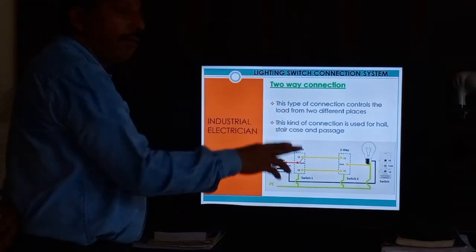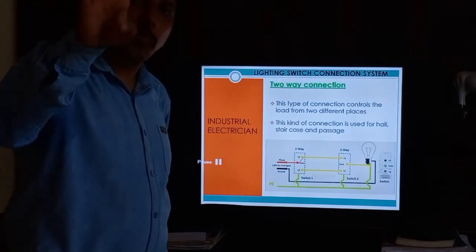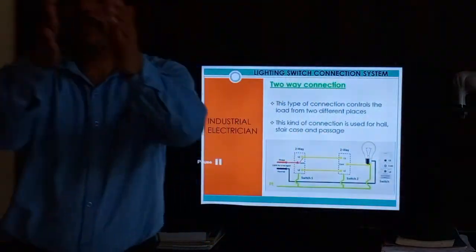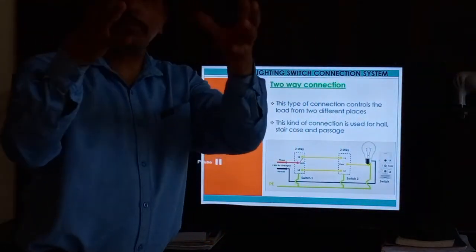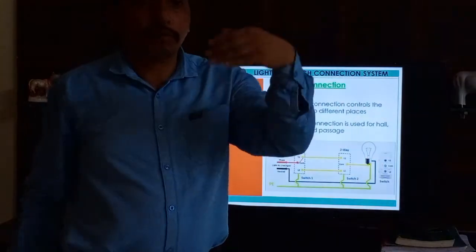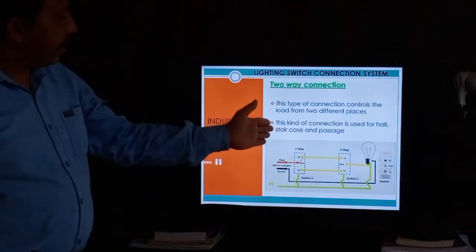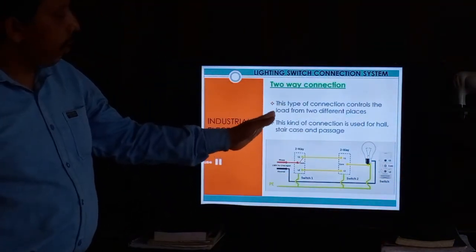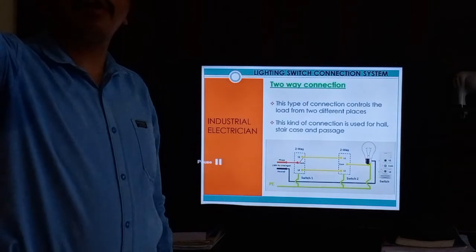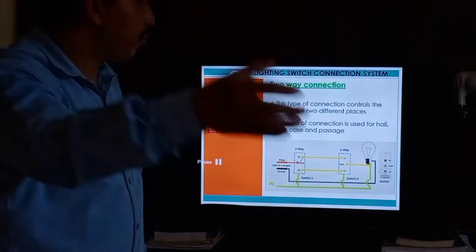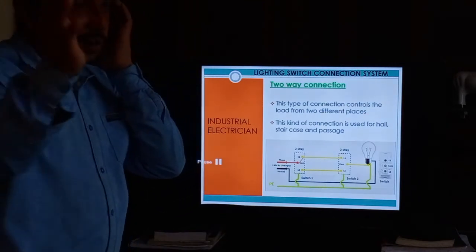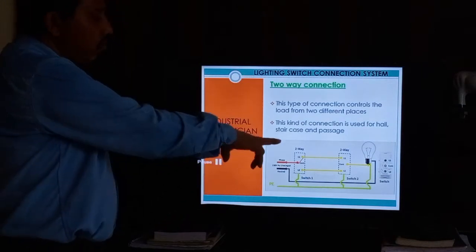Two switches are used for two-way wiring. One is installed in one area, and another is in another area. Two different places, not fixed together in the same place. Suppose one is a staircase. If you are wiring a staircase, at the start point one two-way is installed, and at the end of the staircase we use another two-way, not joined together. So separate places, two wires and two switches.